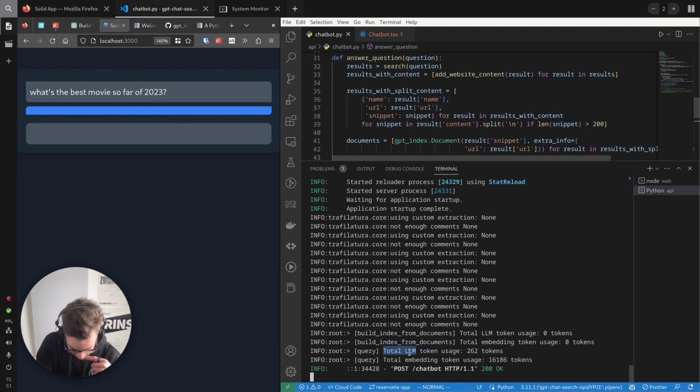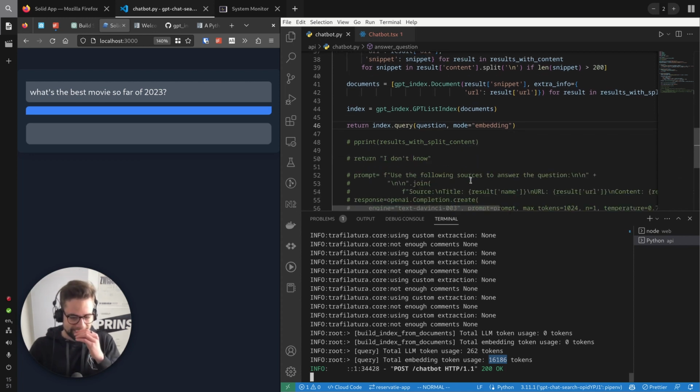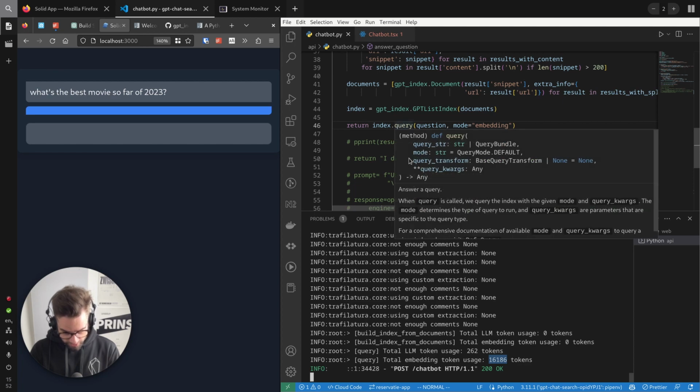So LLM token usage, so the LLM, if you don't know, large language model, so that's the GPT-3 actual, like the Da Vinci one that we used last time for all our stuff. So 262 tokens, that's actually very short. Embedding token usage, 16,000 tokens. Yeah, that kind of makes sense for 10 websites. Okay. So what does this return?